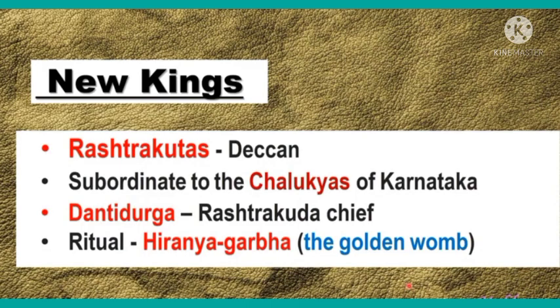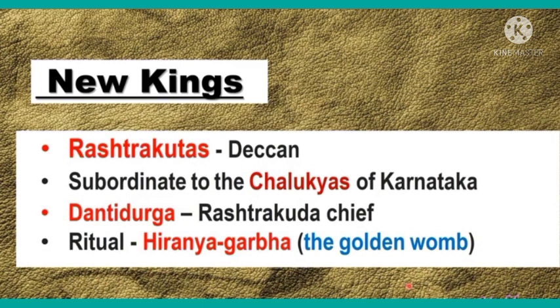One such instance was that of the Rashtrakutas in the Deccan. Initially, they were subordinate to the Chalukyas of Karnataka. In the mid 8th century, Dantidurga, a Rashtrakuta chief, overthrew his Chalukya overlord and performed a ritual called Hiranyagarbha, literally the golden womb. When this ritual was performed with the help of Brahmanas, it was thought to lead to the rebirth of the sacrificer as a Kshatriya, even if he was not one by birth.